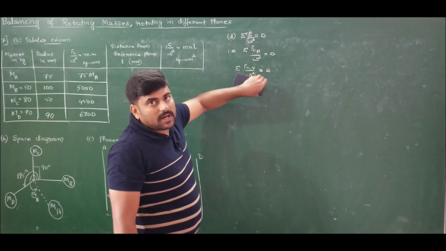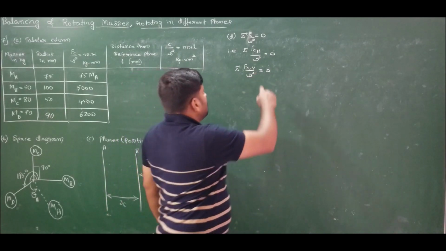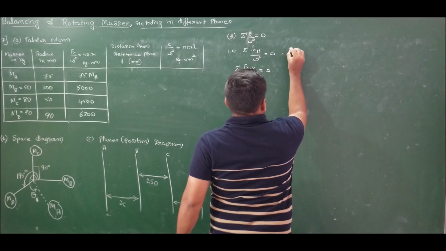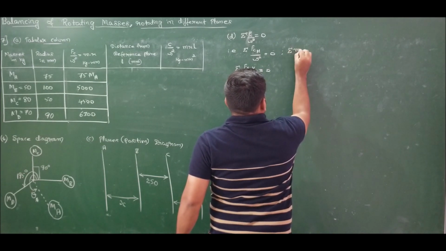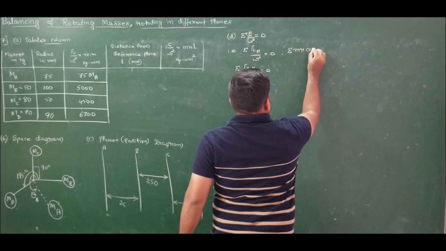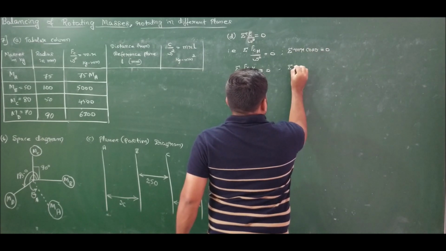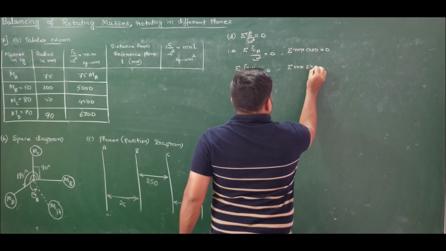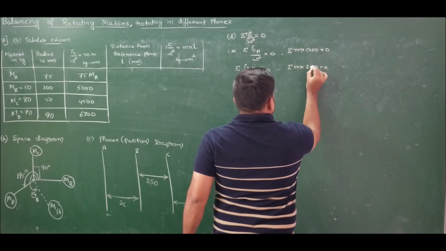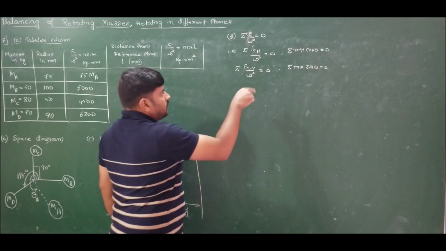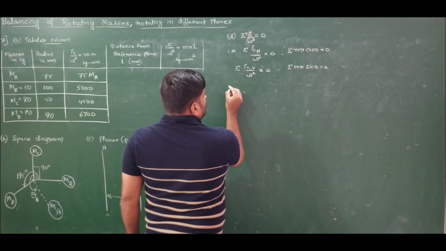Sum of Mr sin theta must be equal to 0. What is Fc by omega square? Mr, right? Which means sum of Mr cos theta must be equal to 0, and sum of Mr sin theta must be equal to 0. Right?